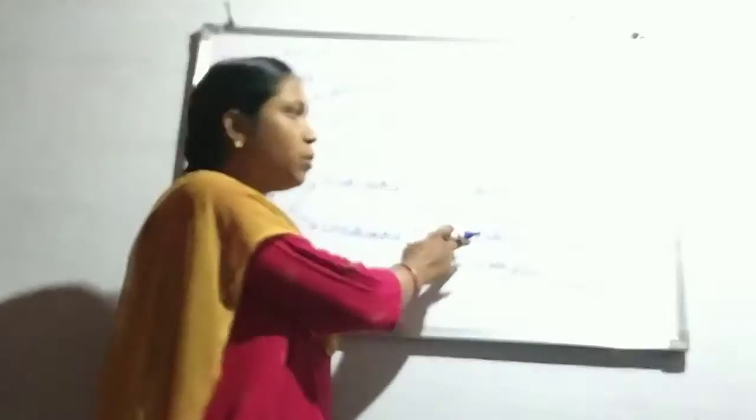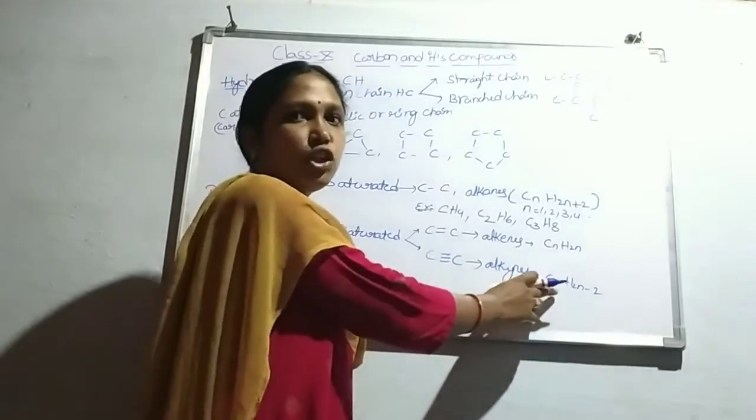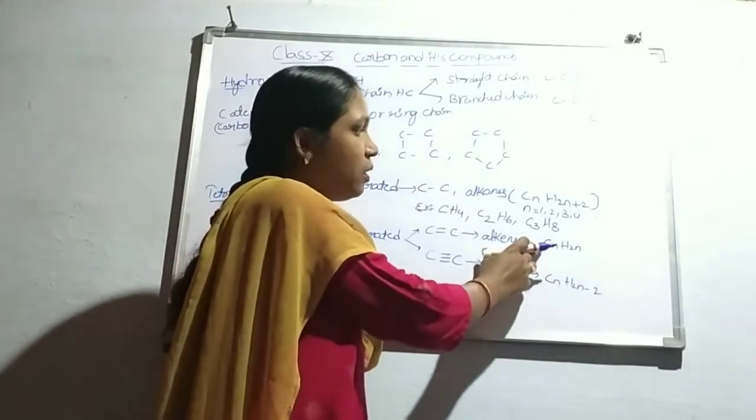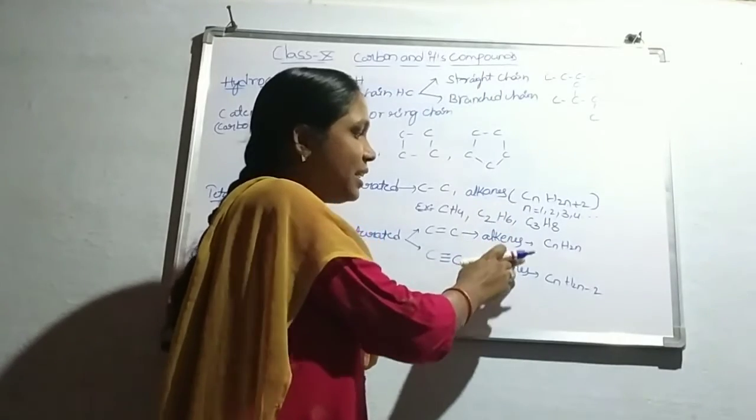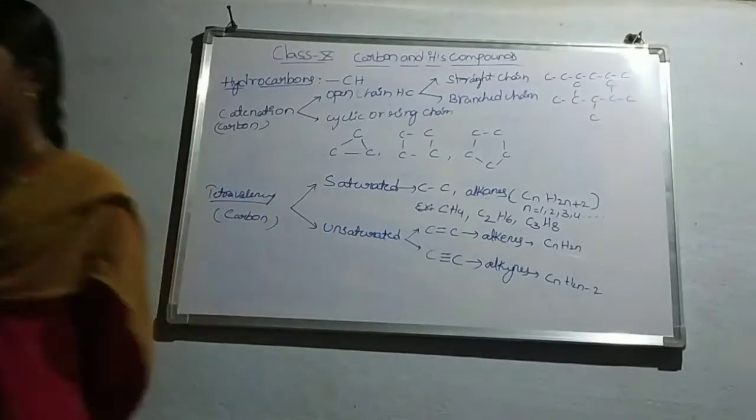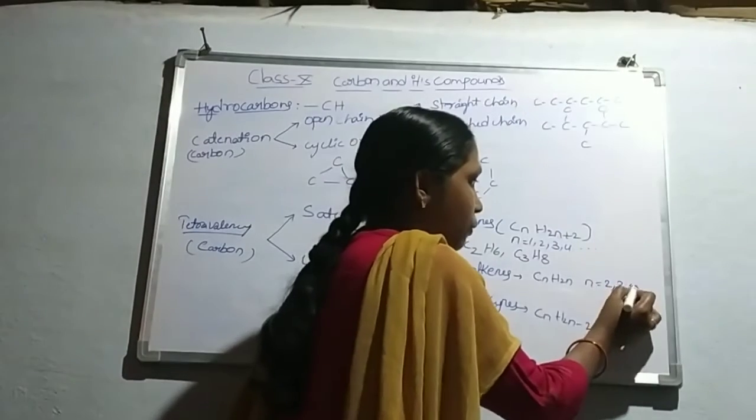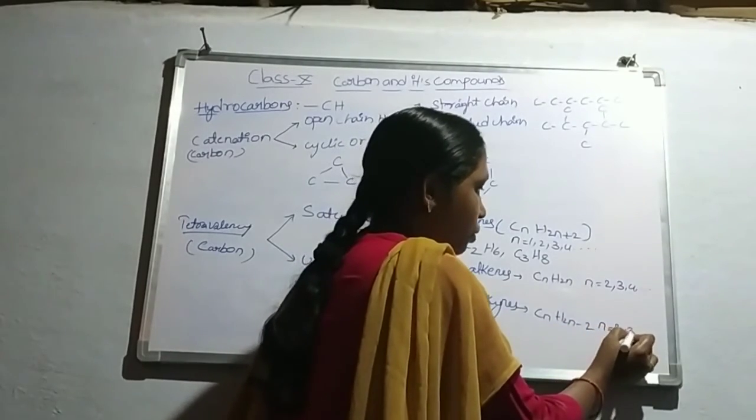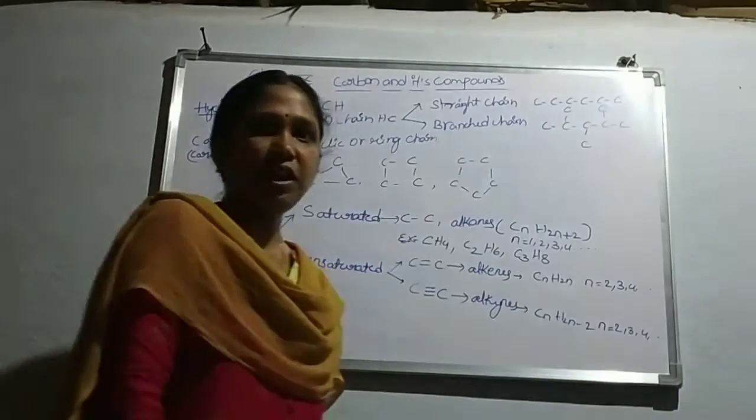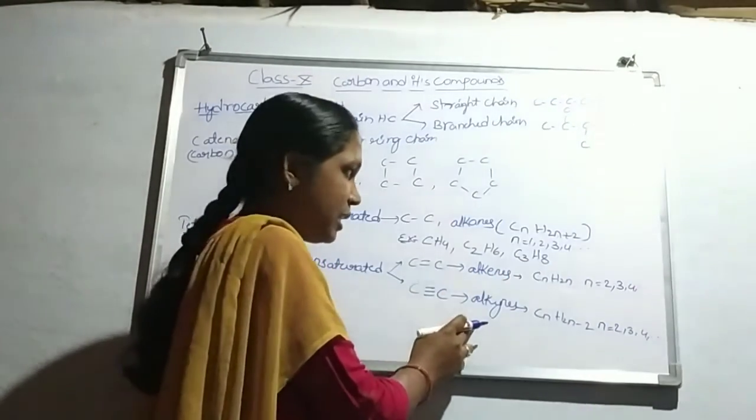The general formula of alkynes is CnH2n minus 2. In alkanes n starts from 1, but in alkenes and alkynes n starts from 2, 3, 4 and so on. Place the n value and write down the molecules of alkenes and alkynes.